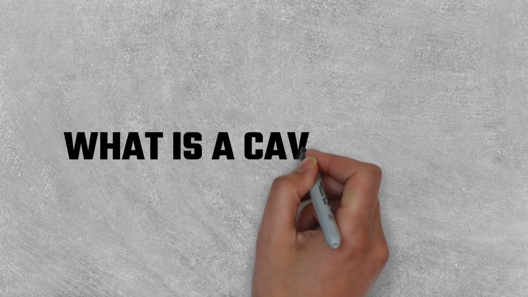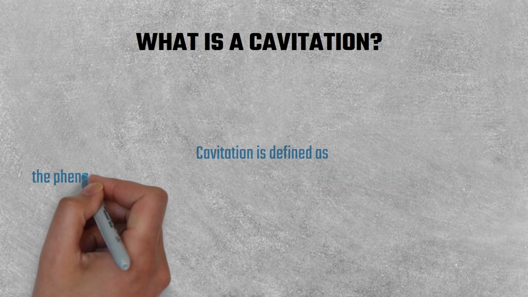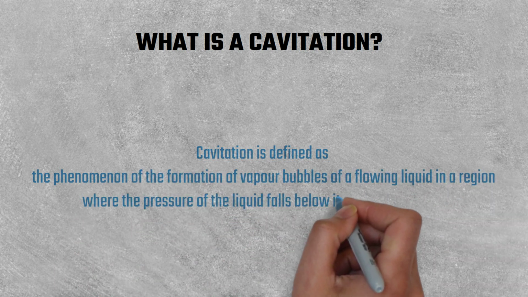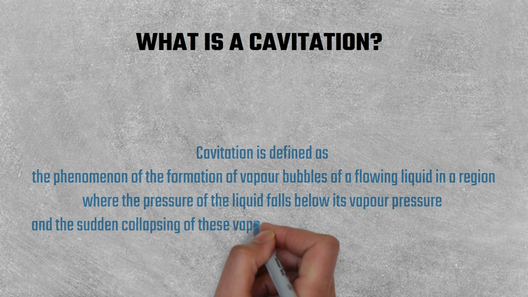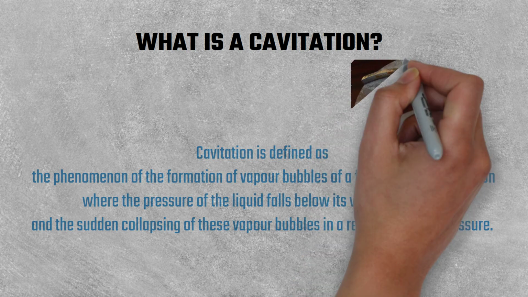What is cavitation in a centrifugal pump? Cavitation is defined as the phenomenon of the formation of vapor bubbles of a flowing liquid in a region where the pressure of the liquid falls below its vapor pressure and the sudden collapsing of these vapor bubbles in a region of higher pressure. When the vapor bubbles collapse, a very high pressure is created.